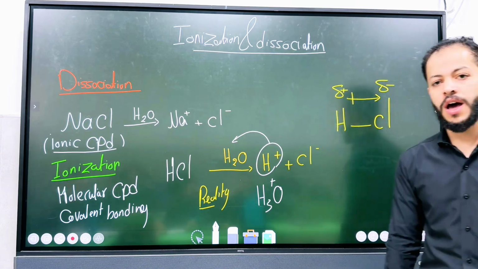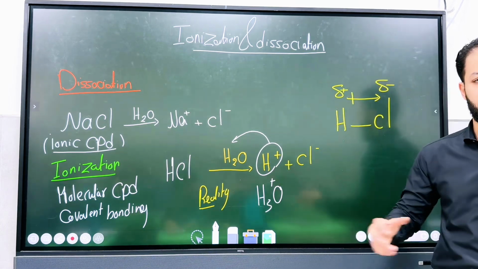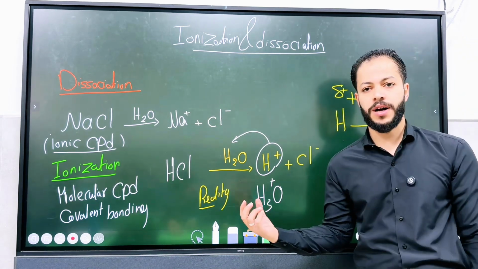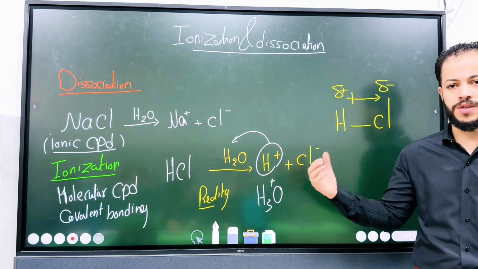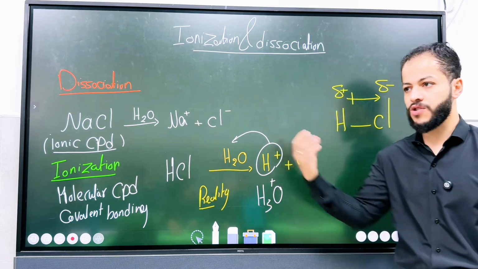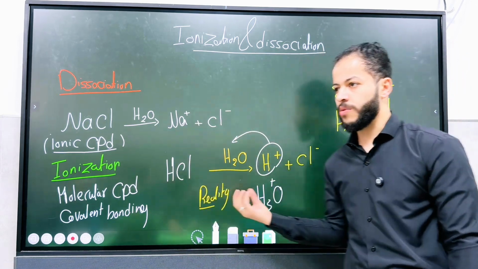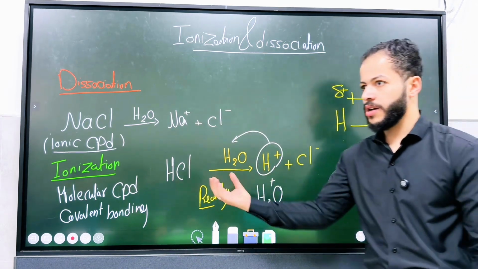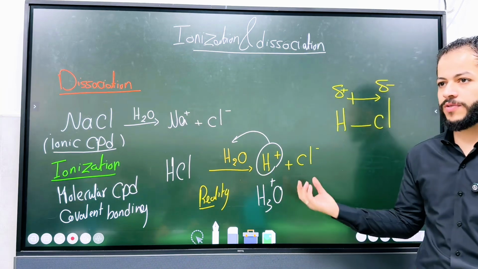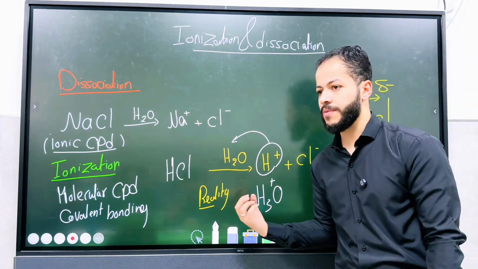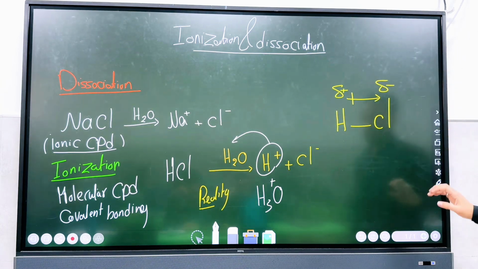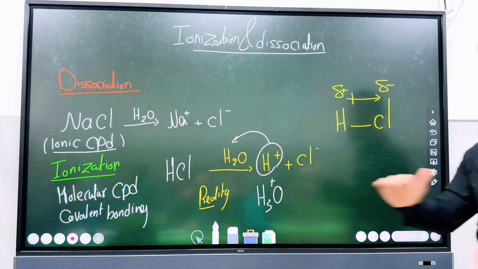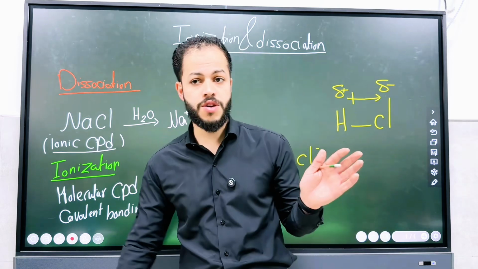So in all acid ionizations, it forms the hydronium ion, because the proton does not exist alone; attaching to the water molecule increases its stability. So in any ionization, if there is H positive, you write it as hydronium, because this is what exists in the solution. Do you understand the difference between ionization and dissociation?